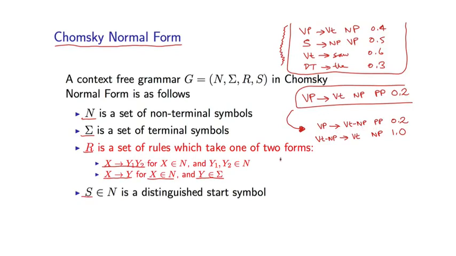If under the previous grammar I'd have some parse tree with some structures below these different symbols, in the new parse tree I essentially have this intermediate non-terminal. So the structure would look something like this. Sorry, that should be a prepositional phrase.